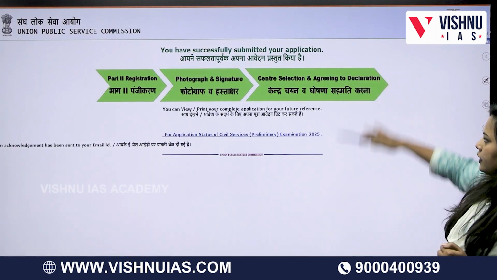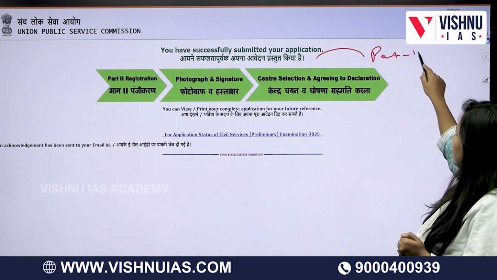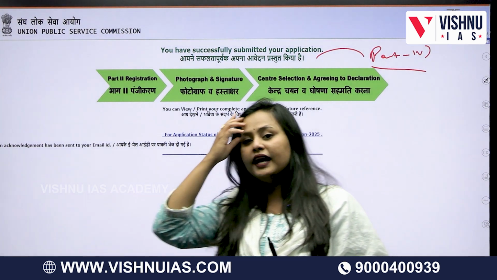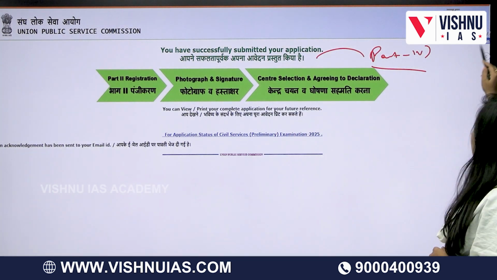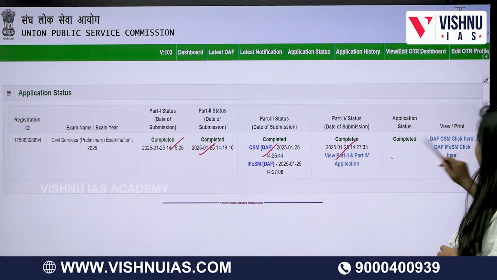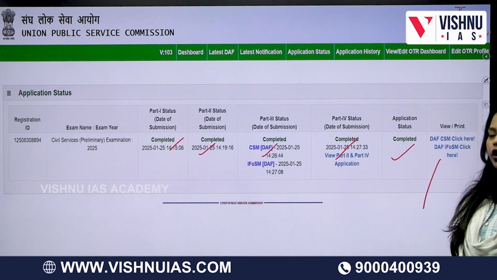Then it will come like that, and the part 4 which was there, the fee part, if you are applicable, if they are asking you to pay the fee for the examination. So once you are done, you will get like this and you can download. Make sure that everything is completed over here and make sure you view it over here and download the form.